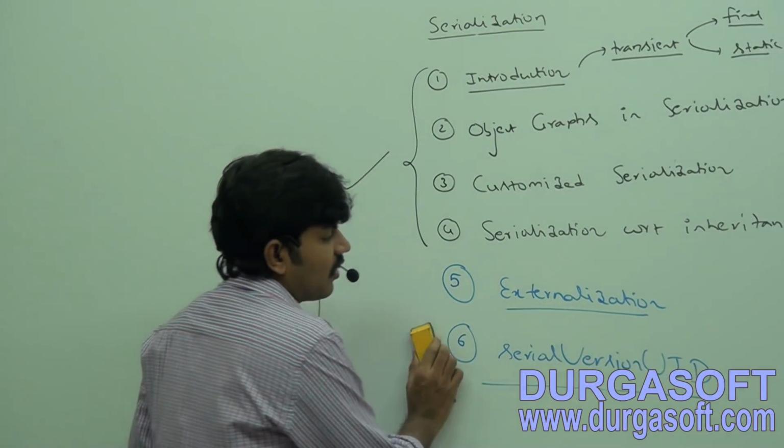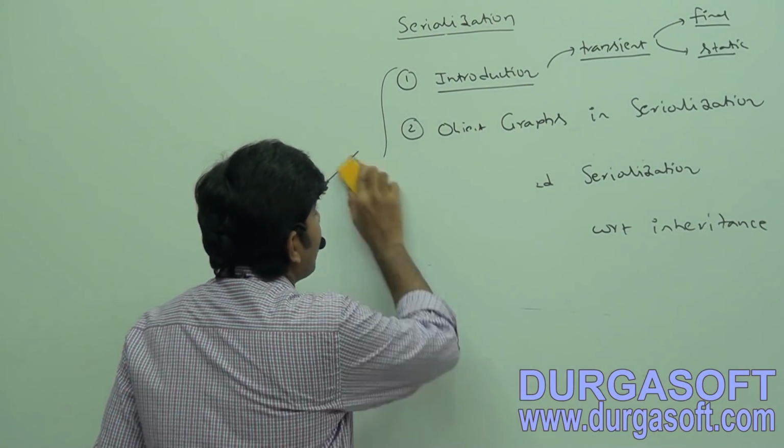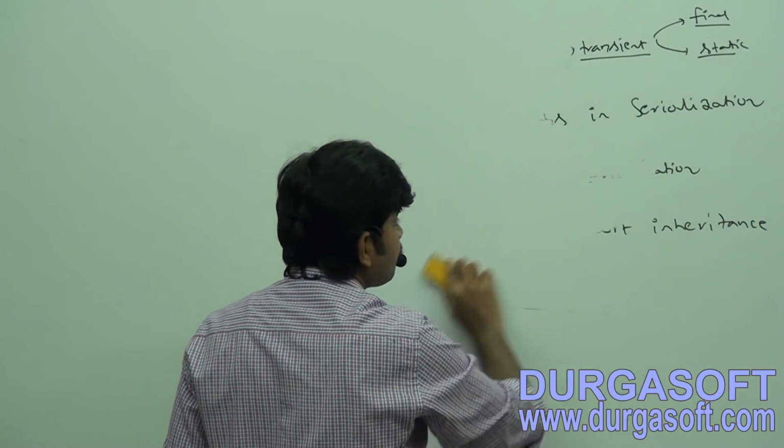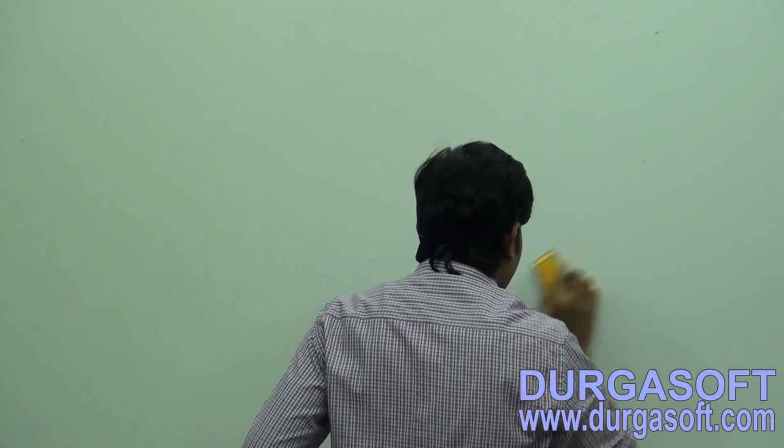Sir, now let me start. What is serialization? Introduction part, sir. Can you tell what is serialization? Most of the people, if we consider the definition, give one at around 10,000 feet high, a very common definition: the process of saving an object to a file, or the process of saving the state of an object to a file. Sir, I have an object.